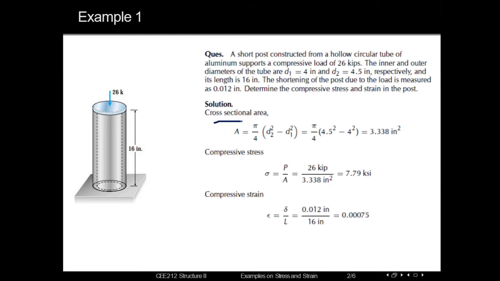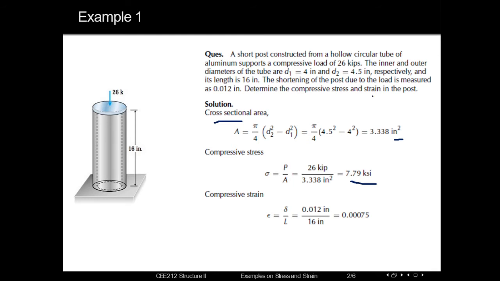So here is the cross-sectional area. The total outer diameter was 4.5 inch. That means pi by 4 d2 square minus pi by 4 d1 square, where d1 is given as 4 inch. Plugging in the values of d1 and d2, we get the area as 3.338 inch square. Now using the 26 kip load and area, we calculate the compressive stress. Stress is equal to force divided by area, so we get the compressive stress as 7.79 ksi, which is kip per square inch.